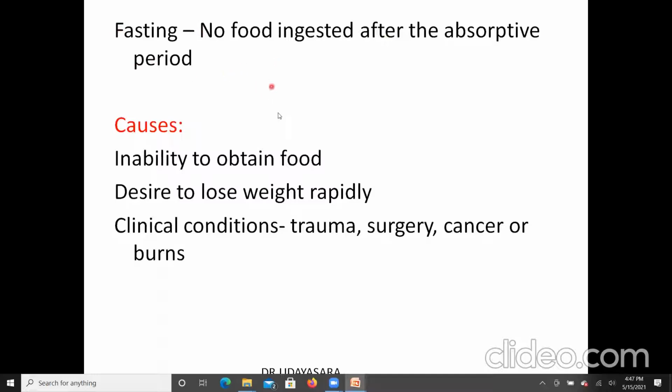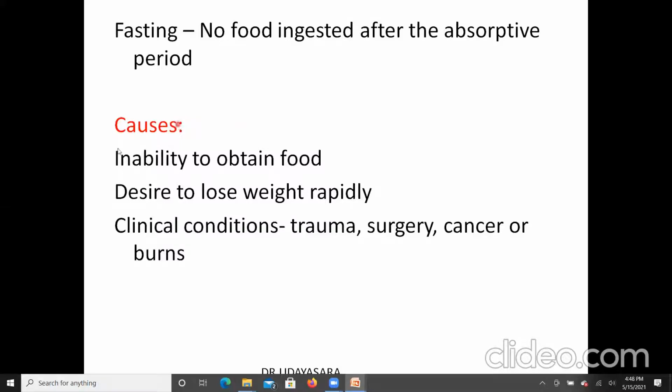The absorptive period or fed state starts immediately after the intake of a normal meal and lasts up to 4 hours after the meal. The fasting state lasts between 4 hours to 12 hours if there is no food intake. From 12 hours to 16 days, if there is no food intake, it is called early starvation. And if there is no food consumption beyond 16 days, it's called late starvation.